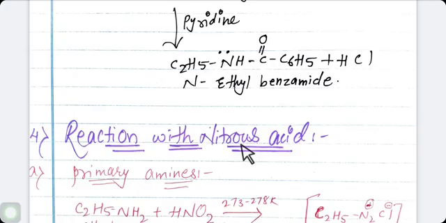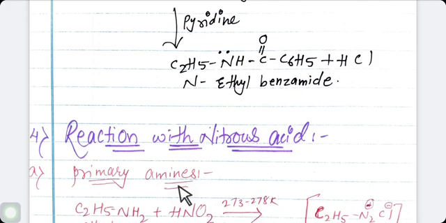Actually, nitrous acid is an unstable compound, hence it is prepared in situ. In situ means in the reaction mixture by adding aqueous sodium nitrite to hydrochloric acid already mixed with the substrate, that is amine.